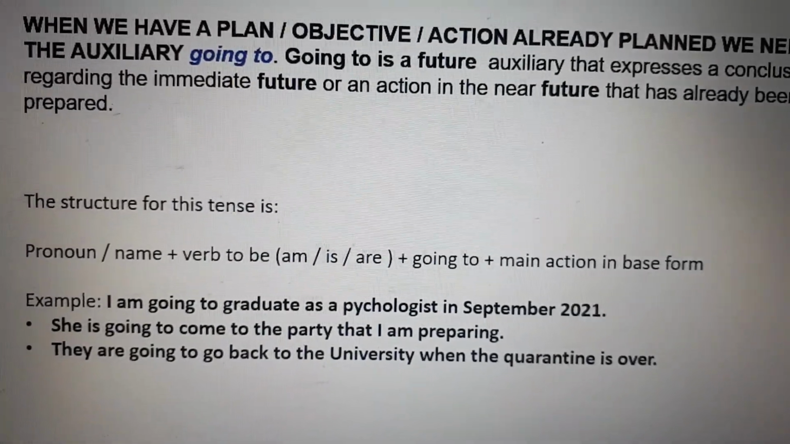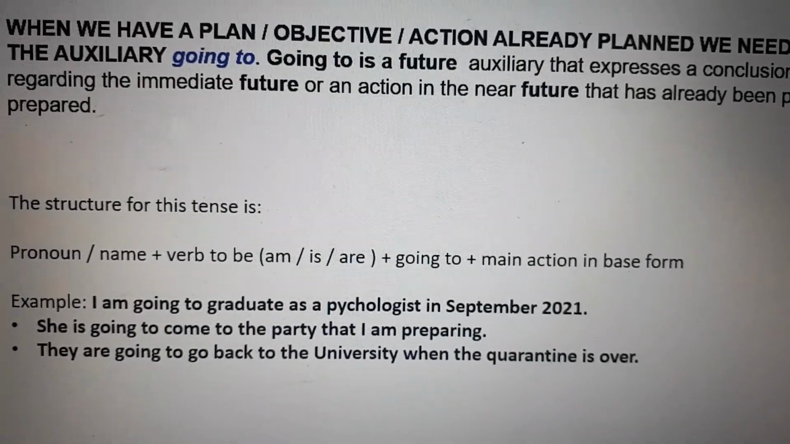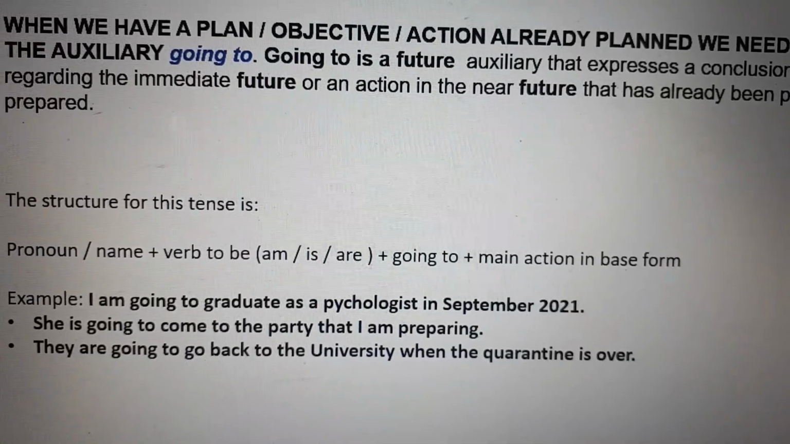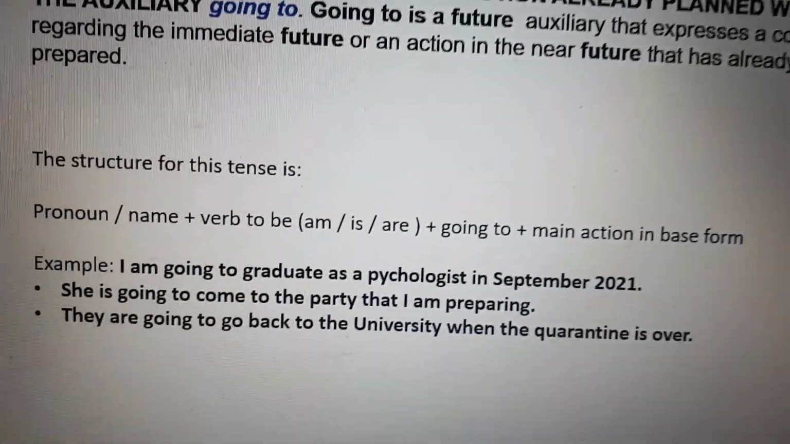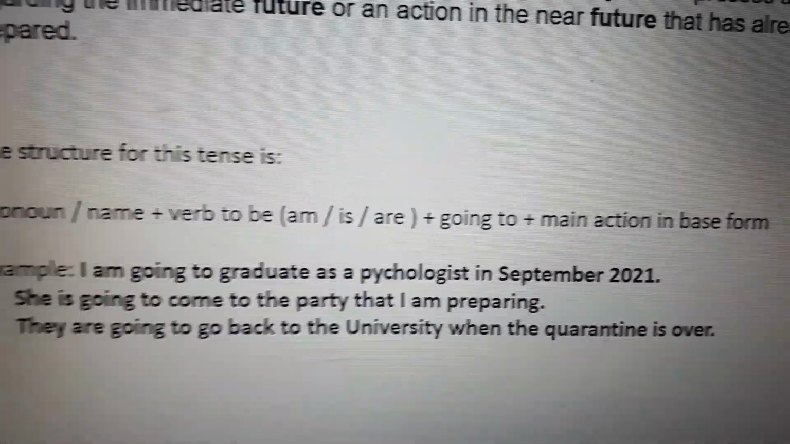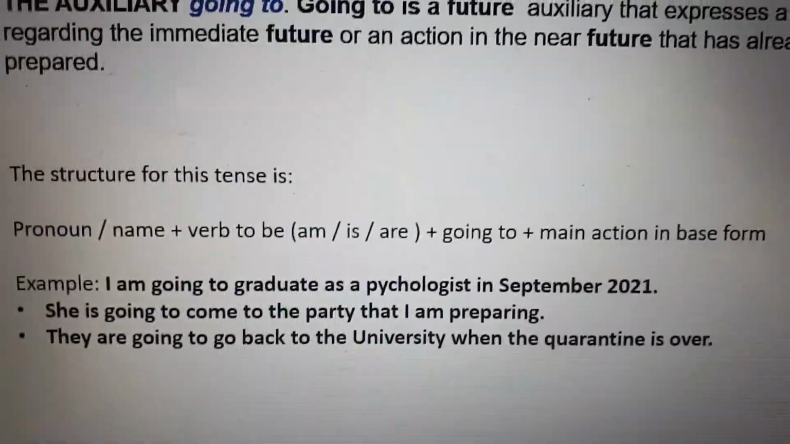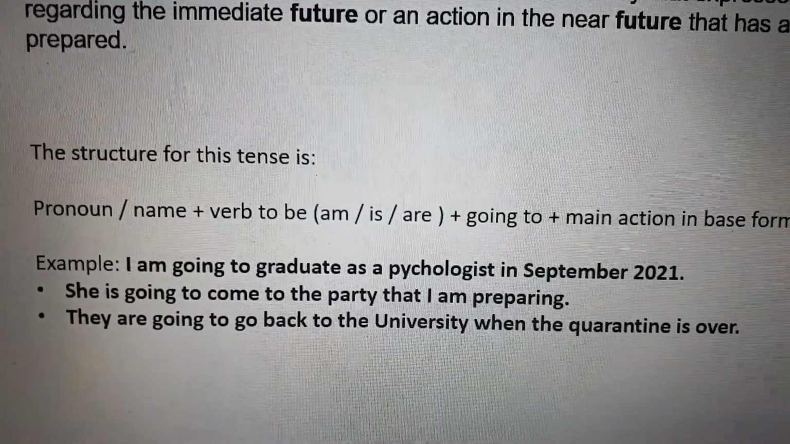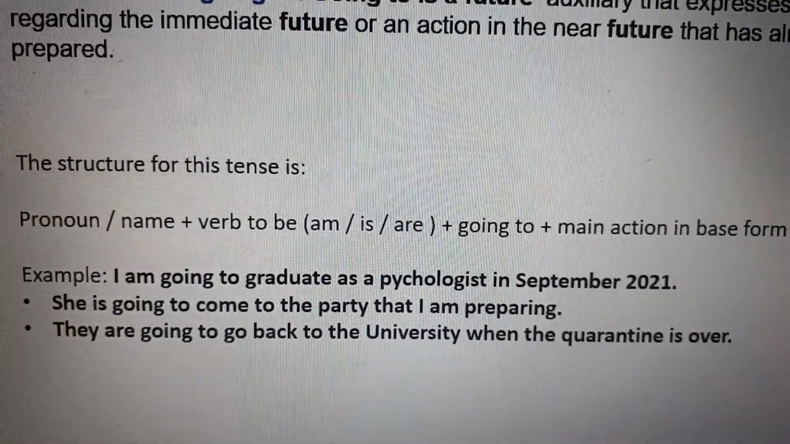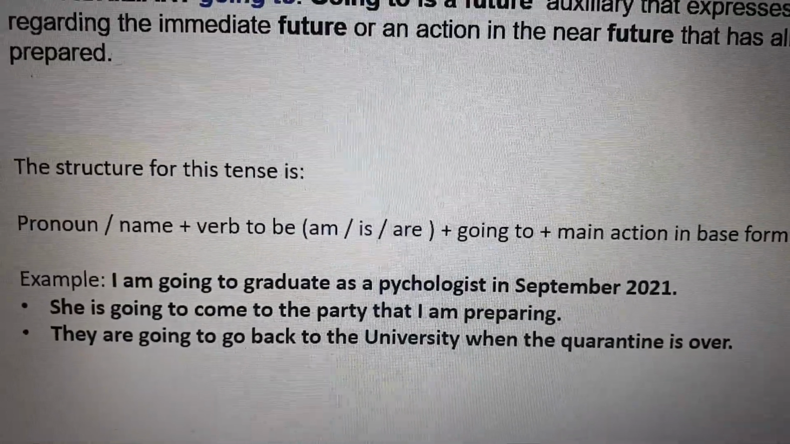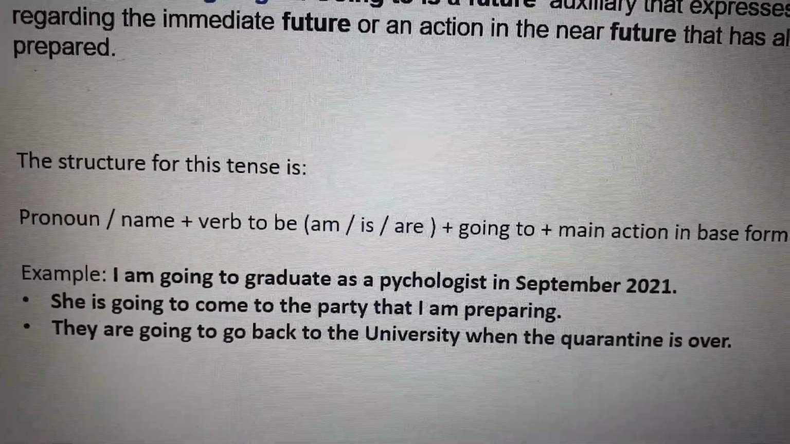Okay, so pronoun or name plus the verb to be plus going to plus the action in base form. Okay, example, I am going to graduate as a psychologist in September 2021. Okay, I is the pronoun. Okay, am is the verb to be. Going to, okay, we can say that is the auxiliary tense of future.